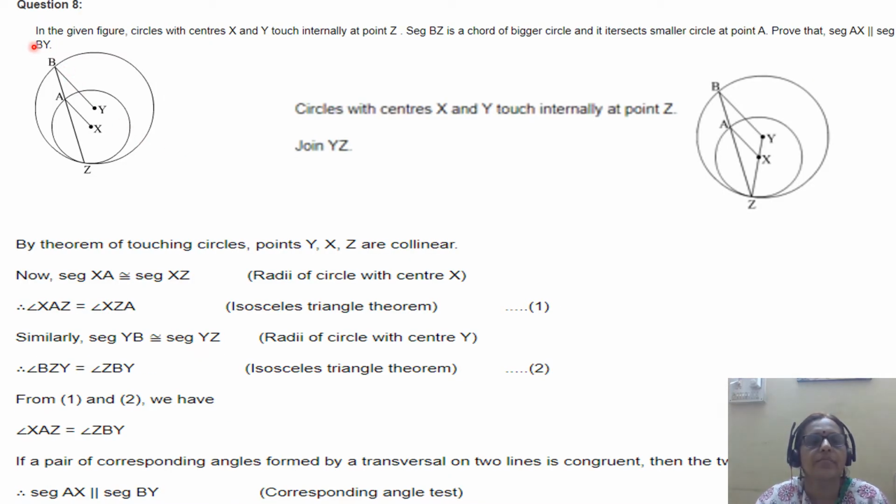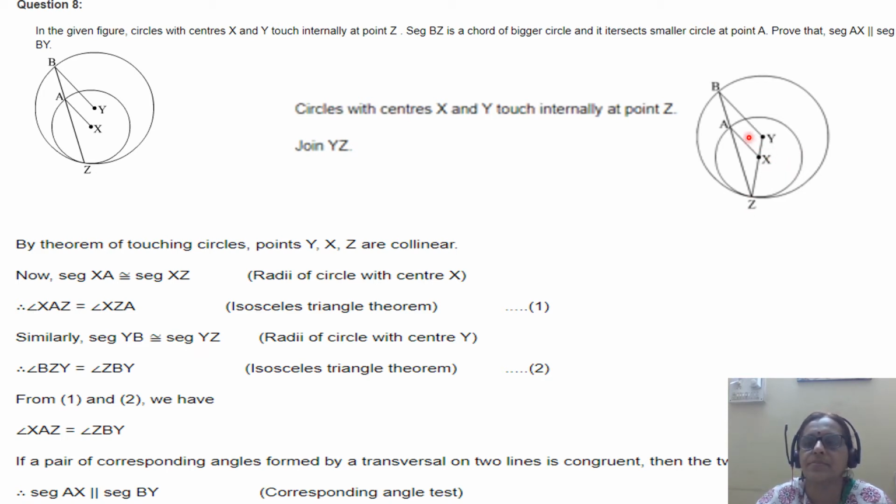Question number 8. In the given figure, circle with center X and circle with center Y touch internally at point Z. BZ is a chord of the bigger circle and it intersects the smaller circle in point A. Prove that AX is parallel to BY.